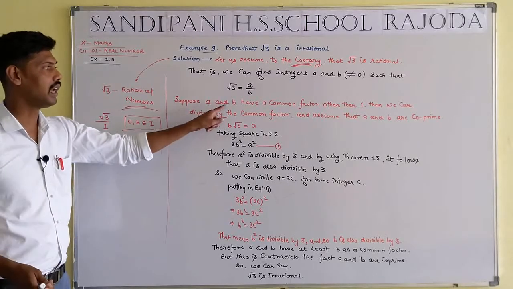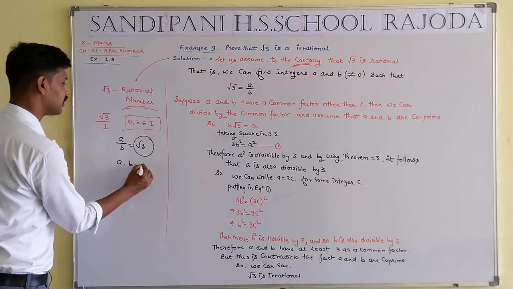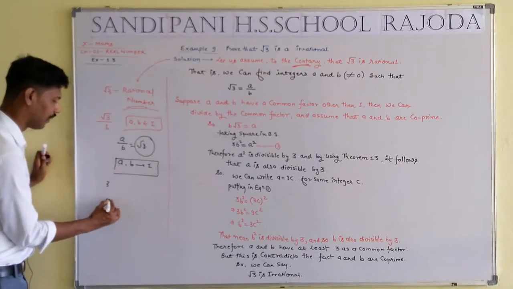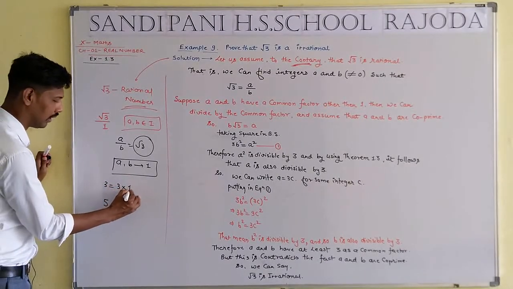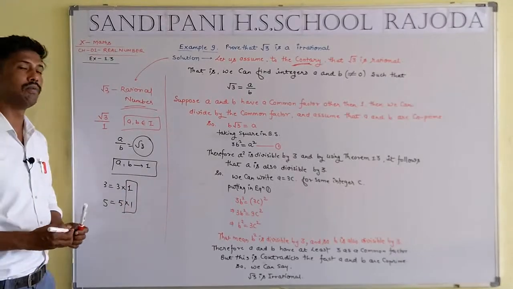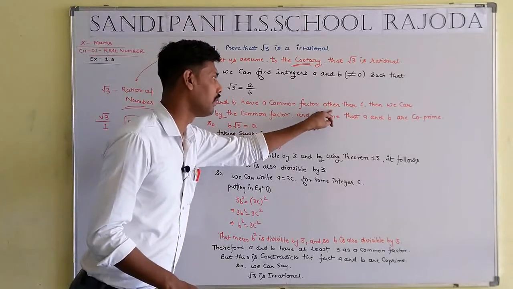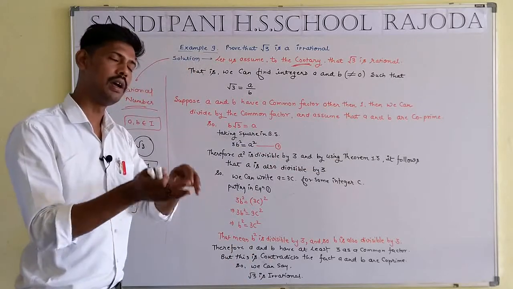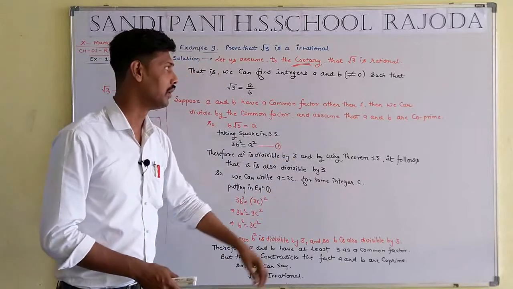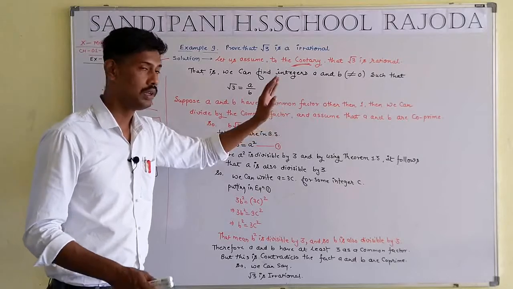Suppose a and b have the common factor 1. Each and every number has a common factor 1, just like 3 and 5. What is the factor of 3? 3 into 1. And what is the factor of 5? 5 into 1. That means 1 is a common factor. Suppose a and b have a common factor other than 1. That means the numbers have another common factor, but the single common factor is 1. Then we can divide by the common factor.